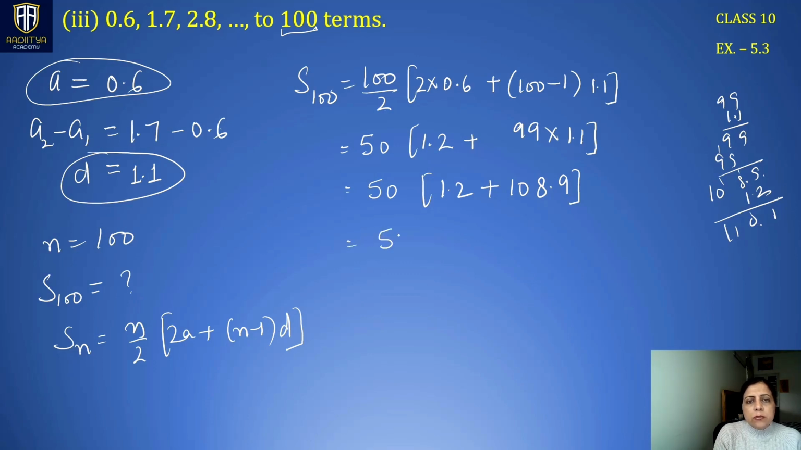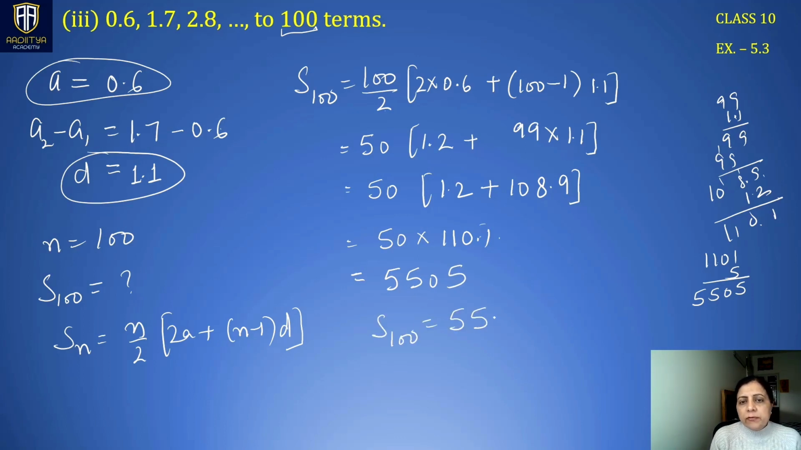Now this is 50 multiplied by 110.1. Right? So by this 0, this decimal gets to the right. Now we have 1101 multiplied by 5. 5055. So we have 5505 as the sum of 100 terms. 5505. Right?